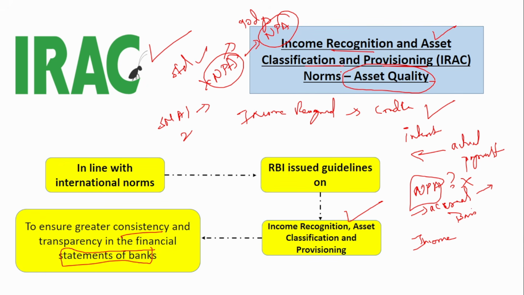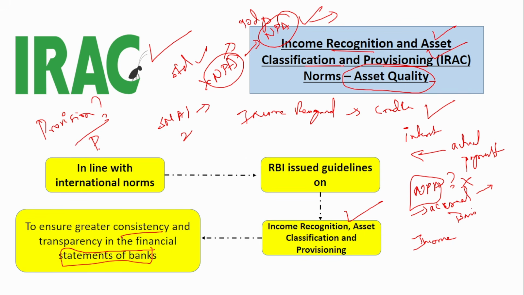For now, remember that there is something called asset classification, depending upon whether it is a standard asset. If it is not a standard asset, if the overdue is for more than 1 day, or more than 30 days, or more than 60 days, then they are classified as SMA 0, 1 and 2. And if the overdue is for more than 90 days, then it is classified as an NPA, that is a non-performing asset, which does not give any income to the bank. Next is provisioning norms. We know that when a loss occurs or there is any NPA, you have to provide for it. What does provision mean?